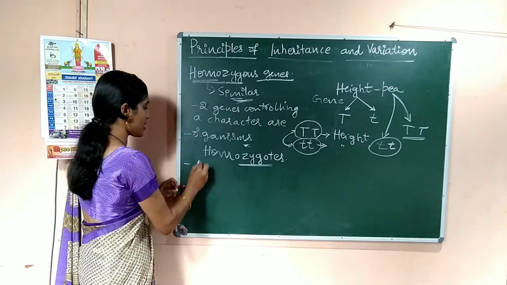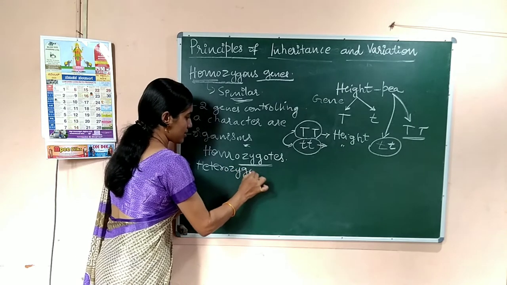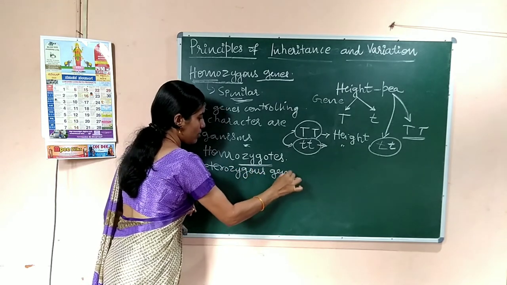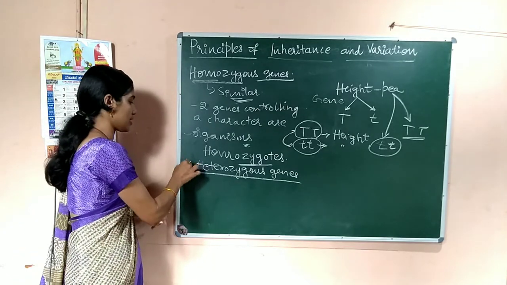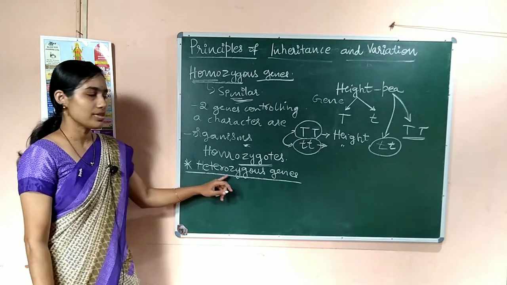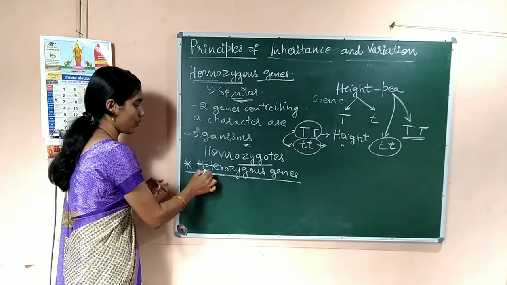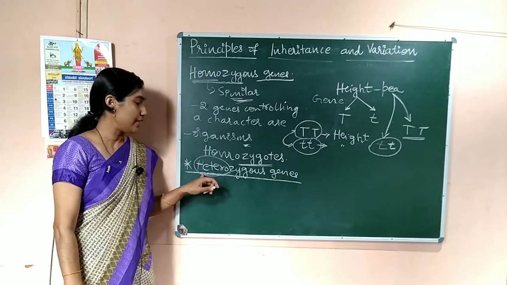And next is heterozygous genes. This is the next term we are going to discuss. Heterozygous: hetero means different.